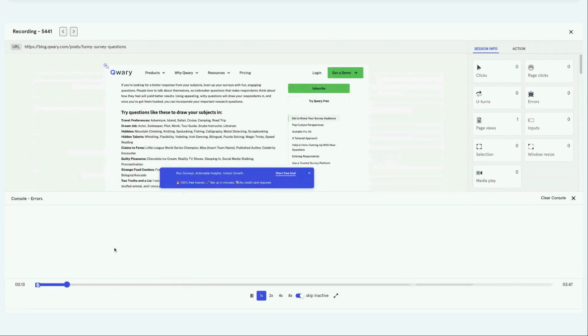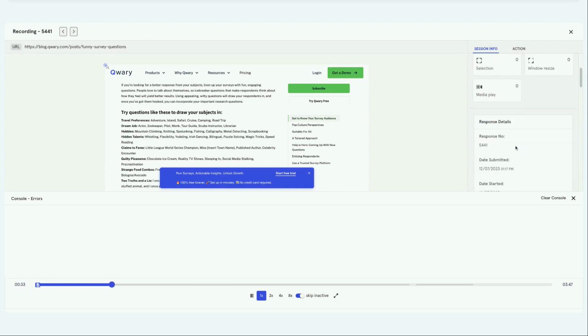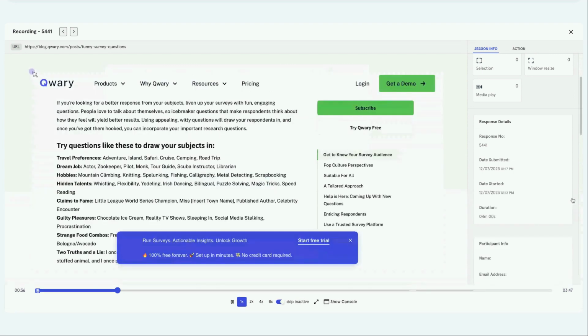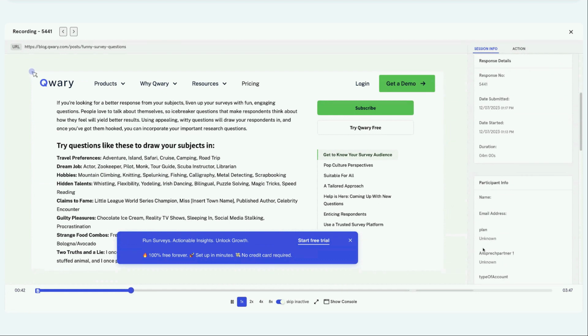If there are errors, you can see them; their errors will show up here. If they had any rage clicks as part of the user session, that information is also available here. If they are selecting a certain part of the page, resizing the window, or playing a video on the page, that information is also available in this section. Other information is also available, like the response details and the participant information. Now, most of the blog visitors are new visitors, so we don't have information on them. But if there are product pages being visited by your existing customers, you will get their participant information also.